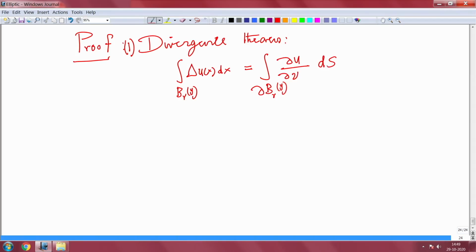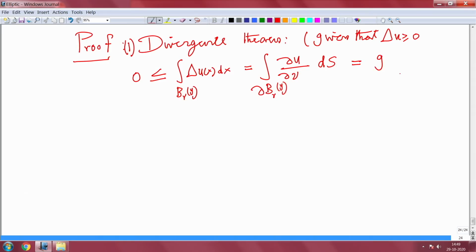Okay. And you are given that u is sub-harmonic, that Laplacian of u is greater than or equal to 0. So, I call this, in fact I can define for any ball.